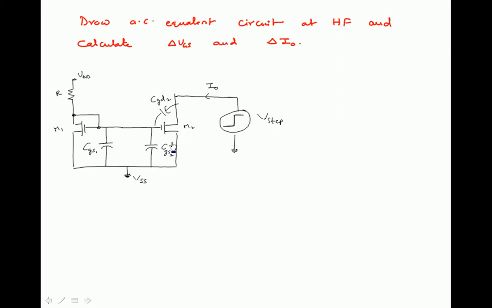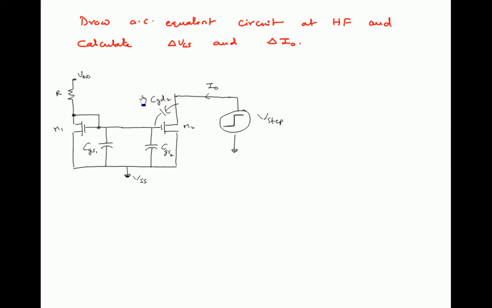So draw the small signal equivalent of this circuit. First of all, if you neglect these capacitances, it is simply a simple current mirror with a step input. Now we are considering parasitic capacitances since we are doing this analysis at high frequency, so the capacitors come into the picture. Now you have to draw the small signal equivalent of this current mirror setup.